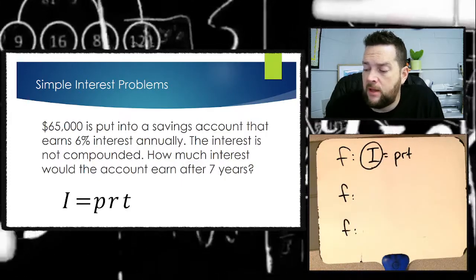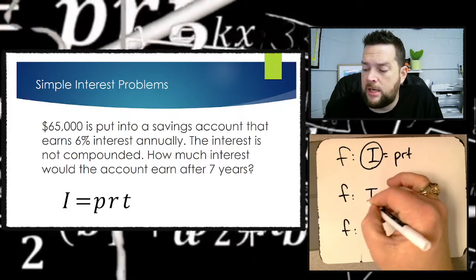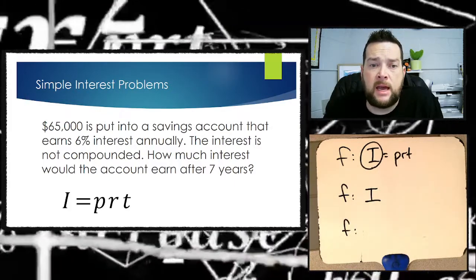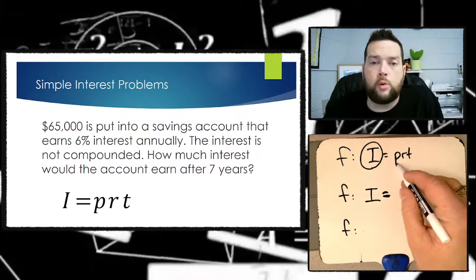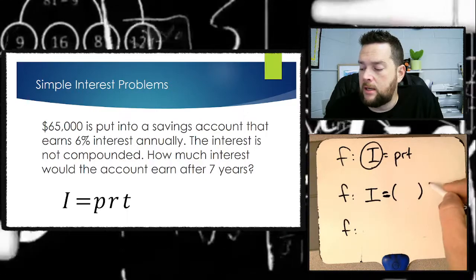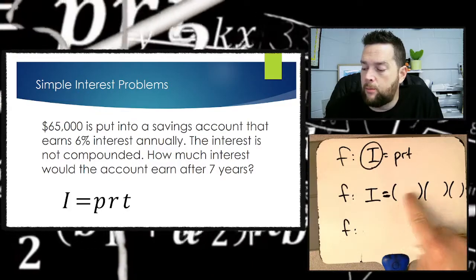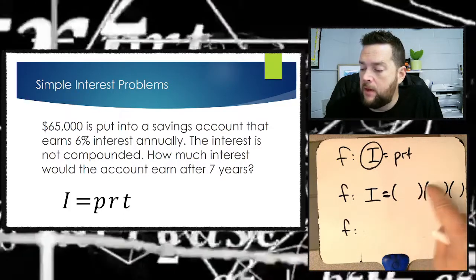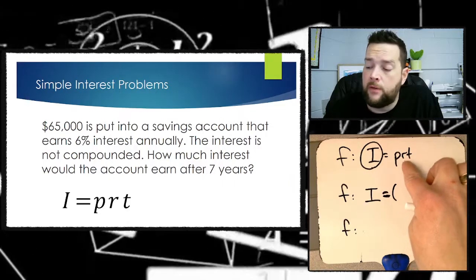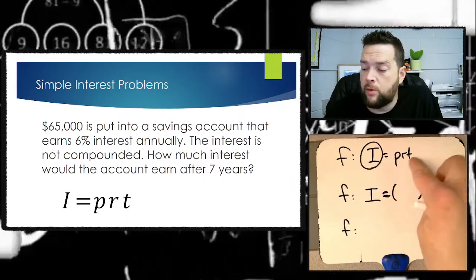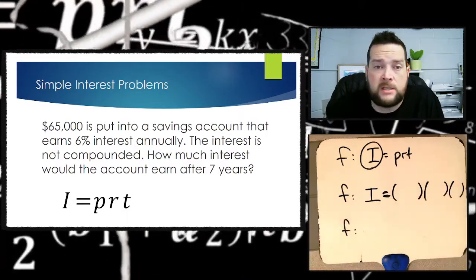Now we're going to go down to the fill it stage. Anything that's circled up here, you're going to leave just like you see it, so the I is going to stay the same. But anything that's not circled, we're going to replace with parentheses. There's a P, the R, the T: the principal, the rate, and the time. These are 3 different parentheses, place savers if you will, for numbers that are going to be replacing the principal, the rate, and the time. Then I go to the problem, and I start looking for the various things that I'm looking for.